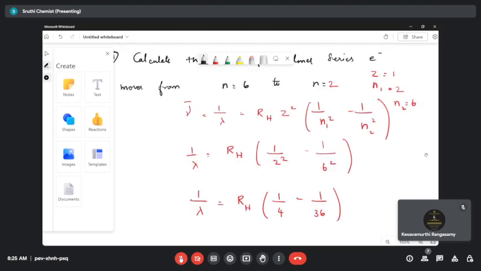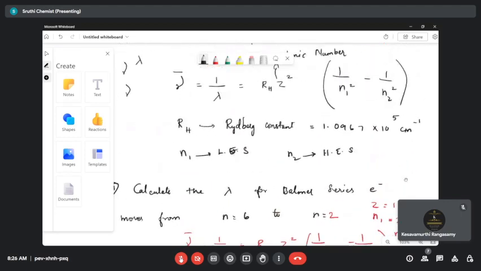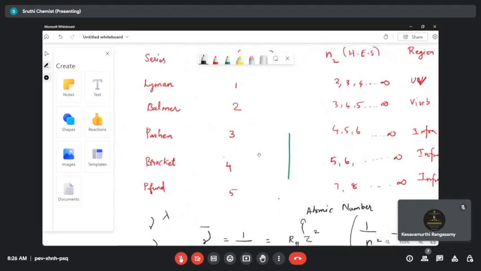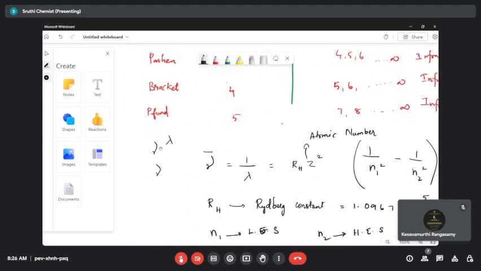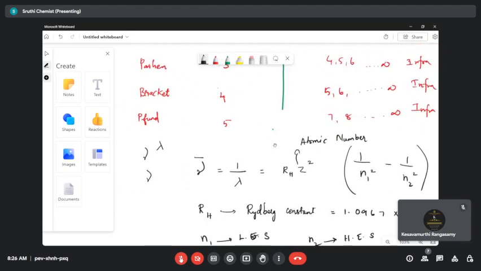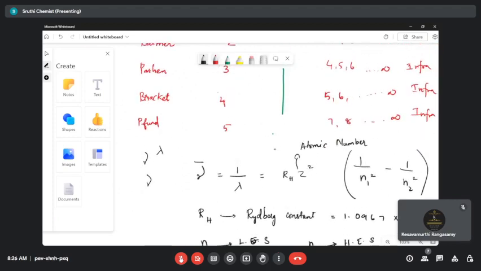This is what is most important, the tabular column. Just check the Lyman series, then Balmer series, and then Paschen, Brackett, and Pfund. For Lyman, the n1 value is equal to 1, for the Balmer it is 2, for the Paschen it is 3, for Brackett 4, and Pfund. Lyman, Balmer, Paschen, Brackett, and then Pfund. Ma'am, I have a doubt. In the Pfund series, why does the higher energy state not start with 6? It is actually 6, I missed 6. It is 6 only.